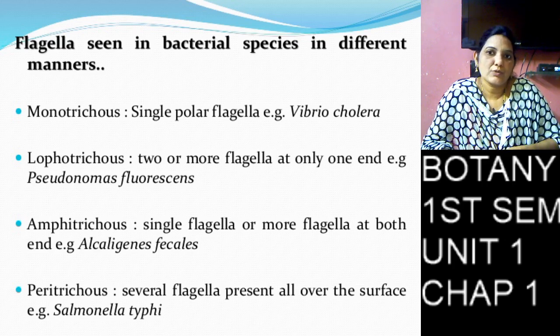First, coming to the polar flagella. The polar flagella are again divided into three types.